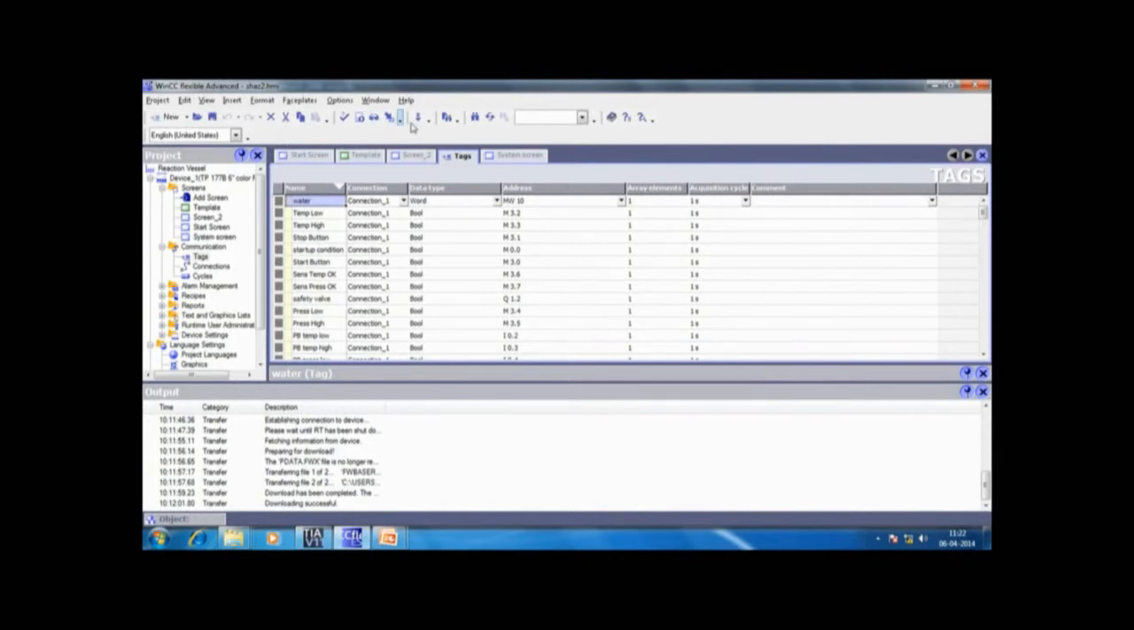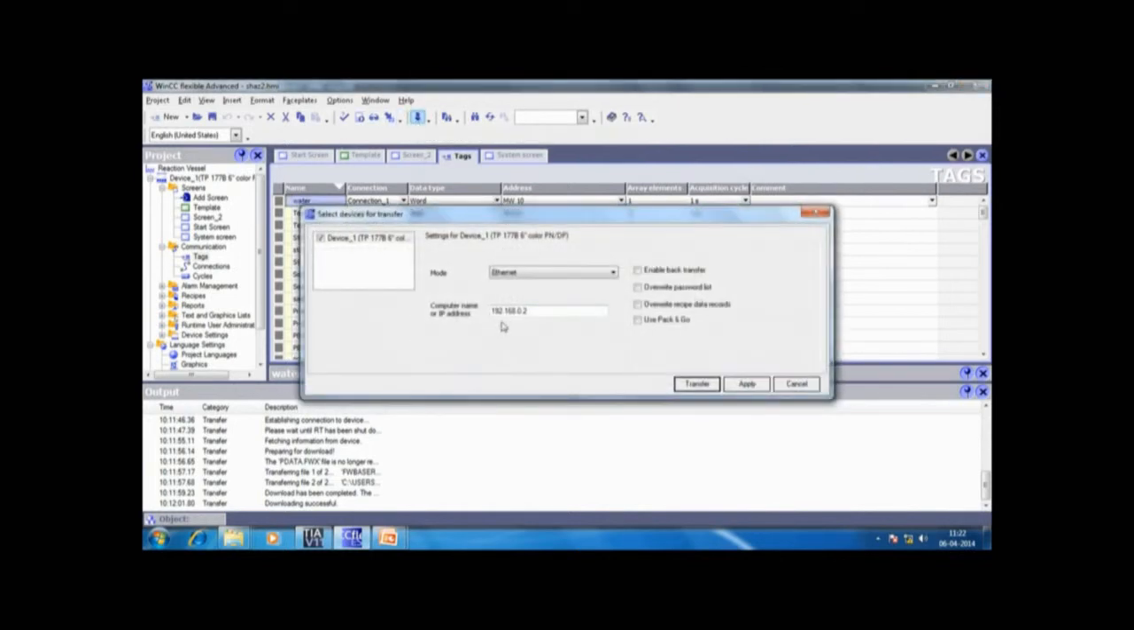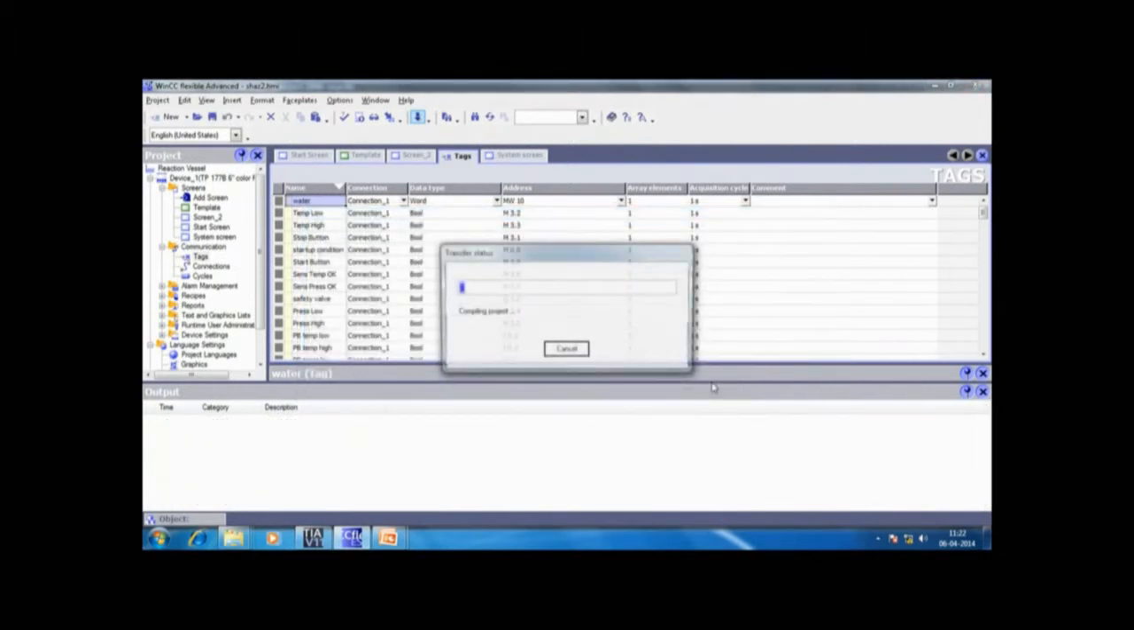Next part is downloading the WinCC program to the HMI screen. Here I download the program. It asks for the IP address. I put the IP address and I transfer the program. This is compiling project, and the program has been downloaded.